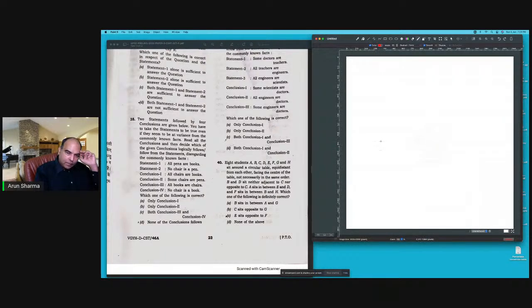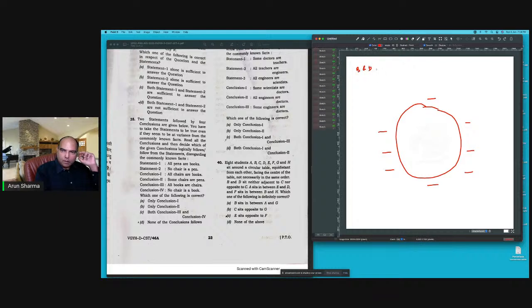Okay, 8 students A, B, C, D, F, E, G, H sit around a circular table, equidistant from each other, facing the center of the table, not necessarily in that order. So this is how they sit, equidistant always. B and D sit neither adjacent to C nor opposite C. B and D not adjacent to C, not opposite C.